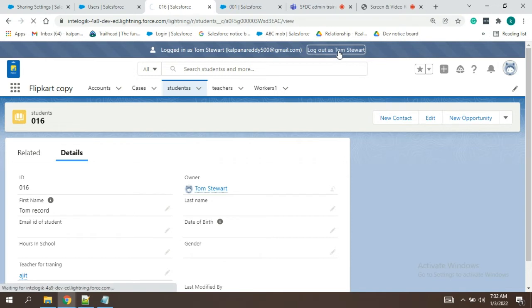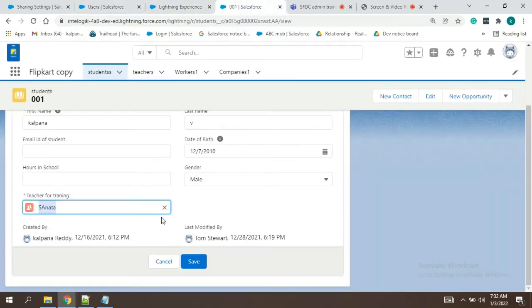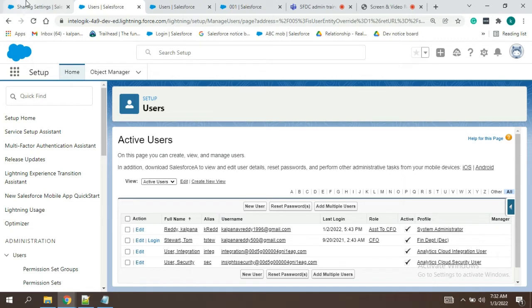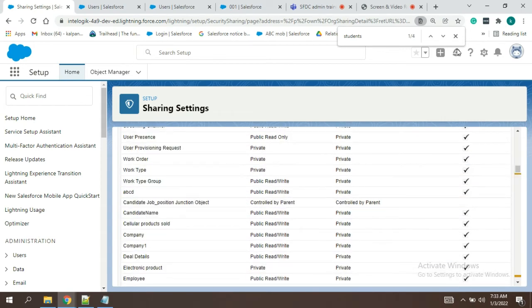Okay, let's try another scenario. We'll see. Gender is a pick list value, no? We'll try to add the gender. Kalpana: Maybe we have to give instead of the name, we have to give teacher ID, like 001, 002. Yeah, there might be. There we have selected teacher ID, not teacher name, right. Okay, then let me try that.